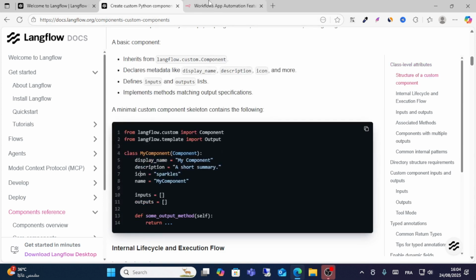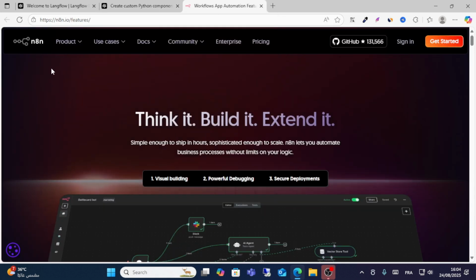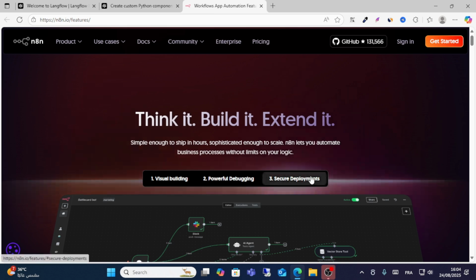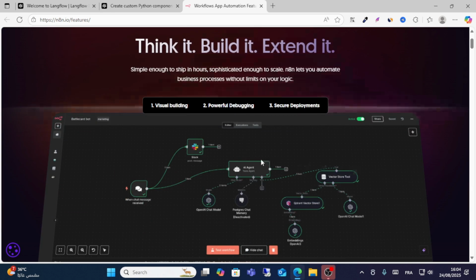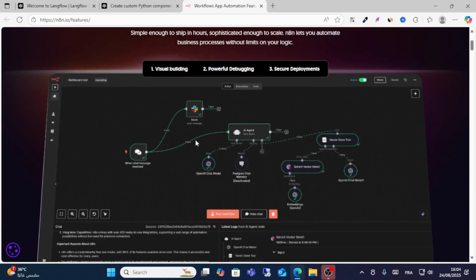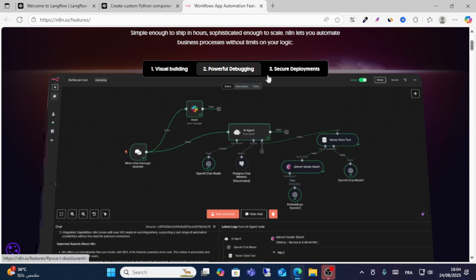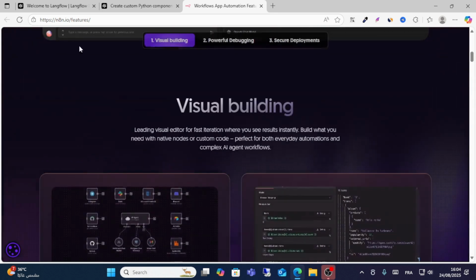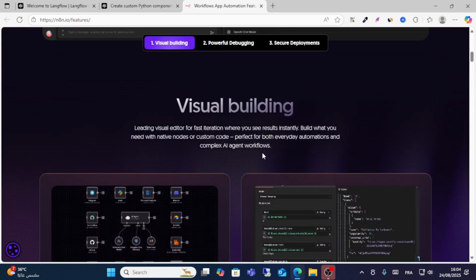So, guys, this is for Langflow, and this is n8n, guys. It is also open source, and it is automation. You can automate your business and processes without a limit on your logic. You can do visual building, and it has powerful, secure deployment. This is for n8n. These are all the features, and you have visual building.